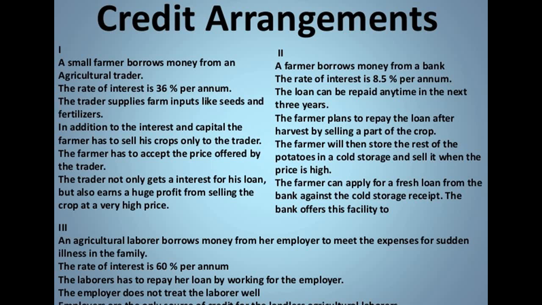For the last few months, Swamal has been borrowing from an agricultural trader in the village at an interest rate of 3% per month at the beginning of the cropping season, which is 36% per annum. At the beginning of the cropping season the trader supplies the farm inputs on credit, which is to be repaid with the crops that are ready for harvest.